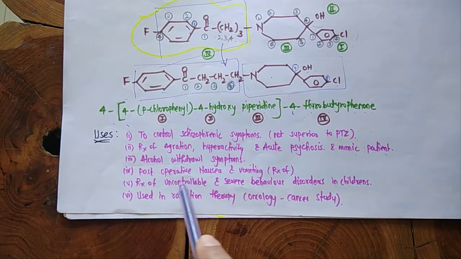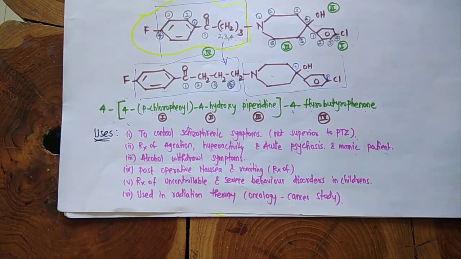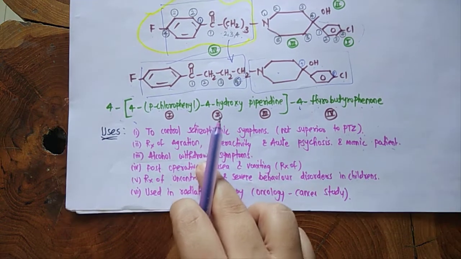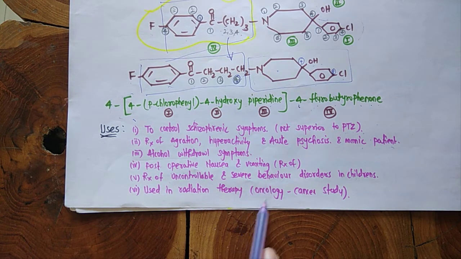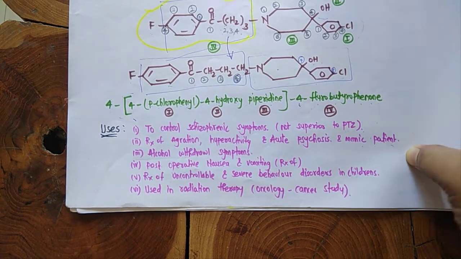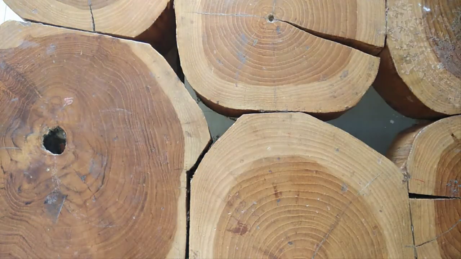Then it is also used in the treatment of postoperative nausea and vomiting. Also used in treatment of uncontrollable and severe behavior disorders in children, such as attention deficit hyperactivity disorder. Then it is used in radiation therapy such as oncology, that is cancer study. With this, we finish the major tranquilizers and the complete tranquilizer chapter. Thank you.